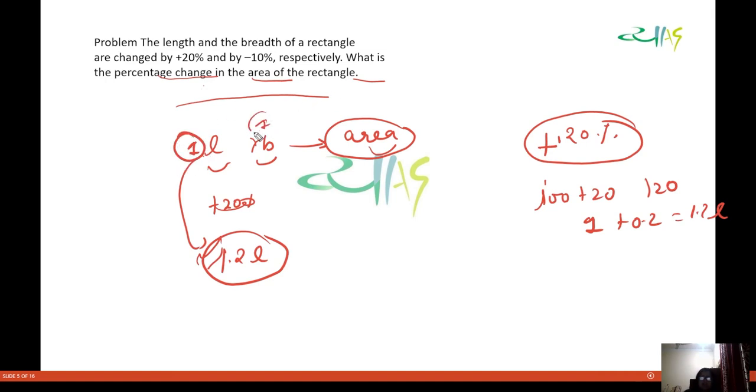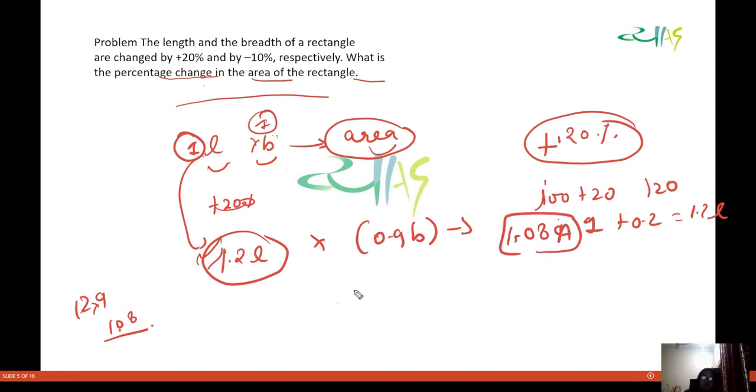Similarly, in B we have coefficient one. So that way this B will become how much? 0.9 times of B. So area will become how much? 12 into 9, that is 108. So 1.08 times of area A. Now that means earlier area was 1, now it became 1.08. Okay, so what is the change? 8% change in area. So that is how you can do this.